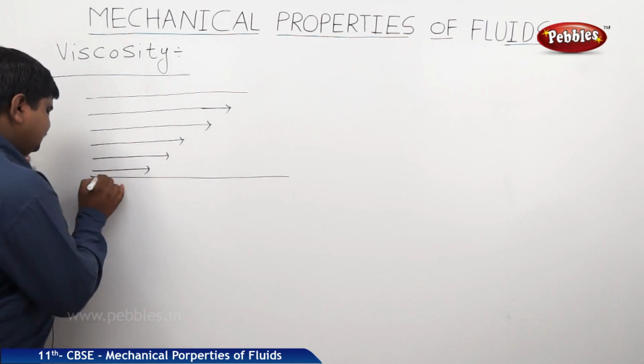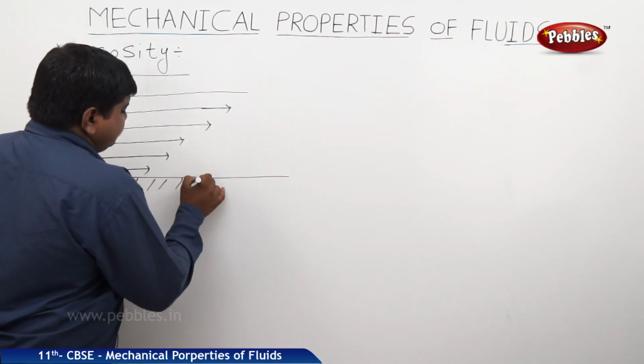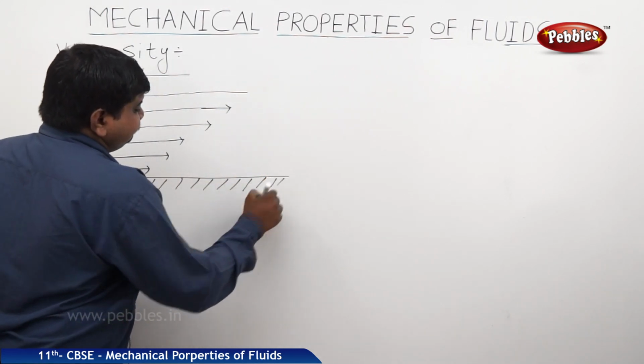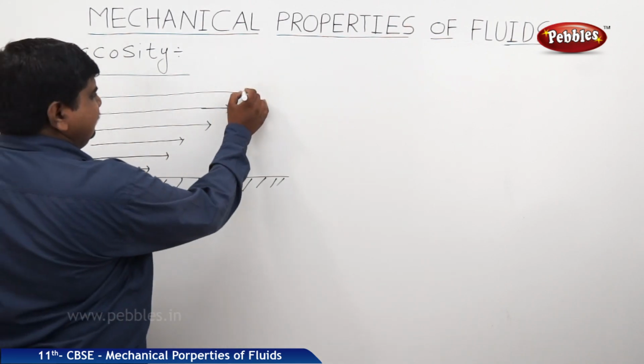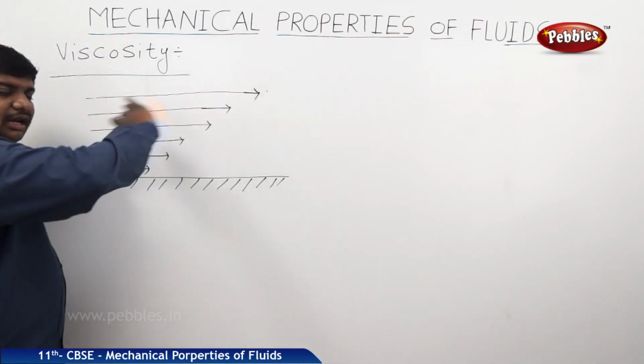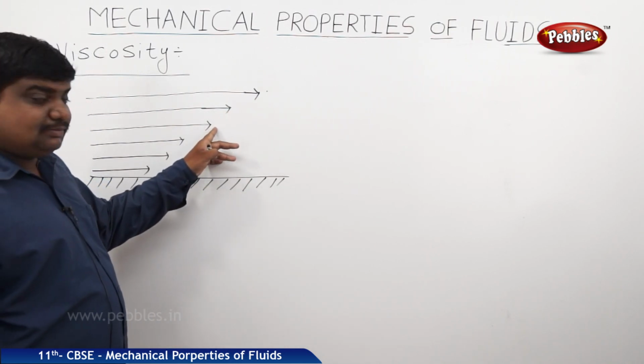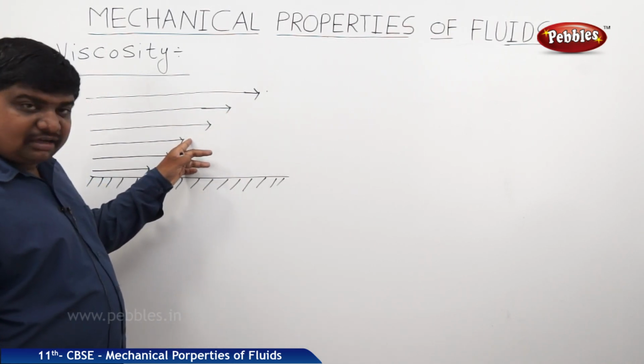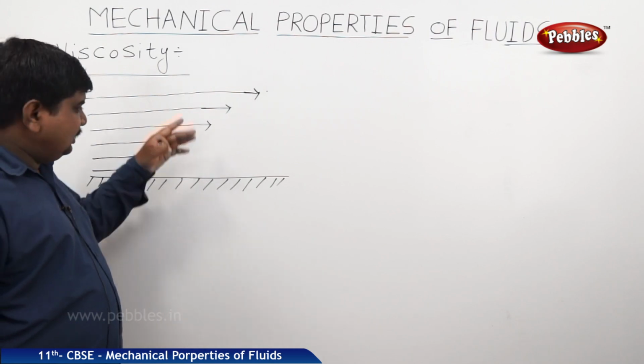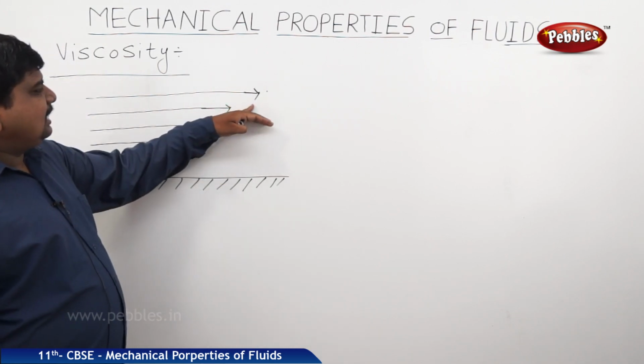So this is the surface. On the surface, one liquid was poured. If you see, the top layer has traveled a long distance. The next layer is back of it. The next layer is back of the 2, the next layer is back of the 3, the next layer is back of the 4, like that. Means there is a gap between them.